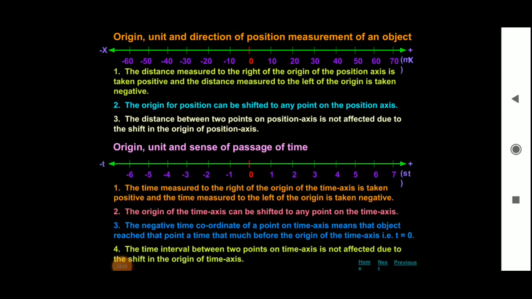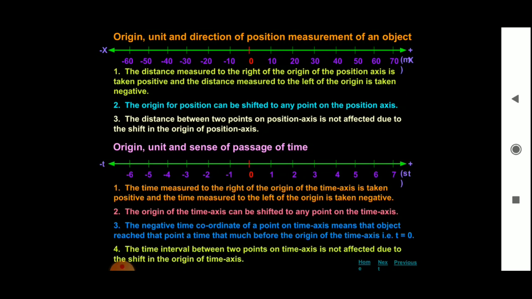So, how we represent the origin: the left side we consider as negative and the right side we consider as positive. Origin for a position can be shifted to any point on the position axis. The distance between two points on the position axis is not affected due to the shift in the origin of the position axis. Now the second diagram, the origin, unit and sense of passage of time.